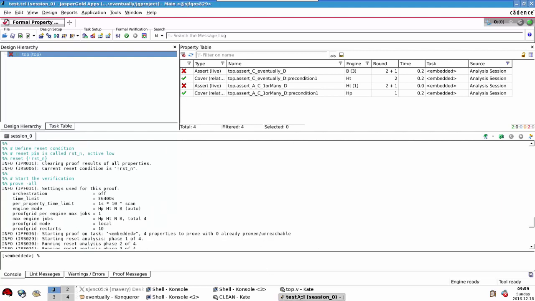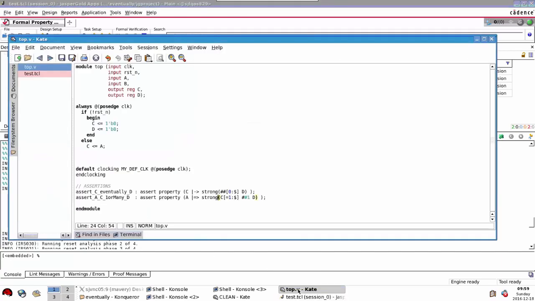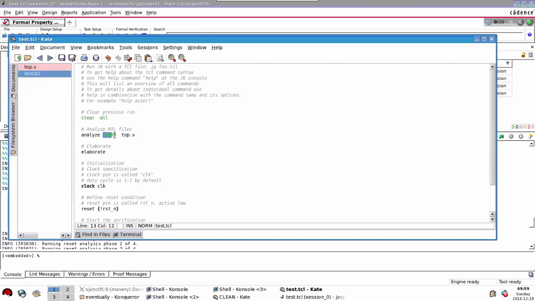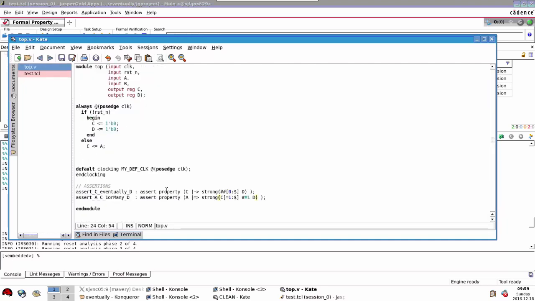To summarize, the cause of that problem is whether a sequence is evaluated as strong or weak, and that changed between the 2005 and the 2009 LRM. The 2009 and 2012 LRM behave the same. So what I'd recommend you do is not play around with the -SV switch. I recommend you actually use the keyword to indicate to anyone reading this and the tool what your real intention is.